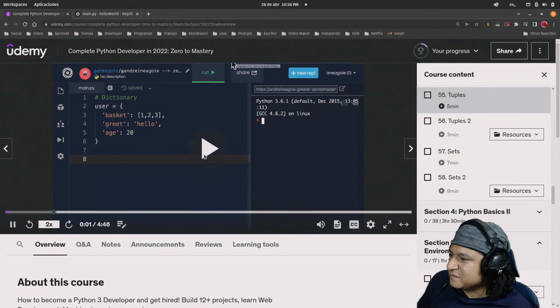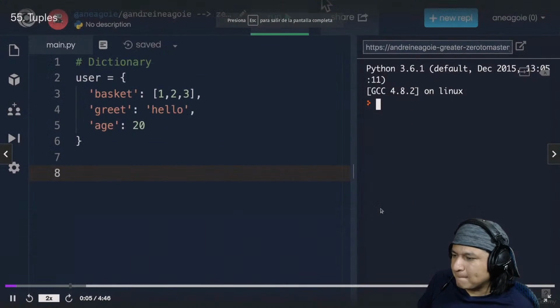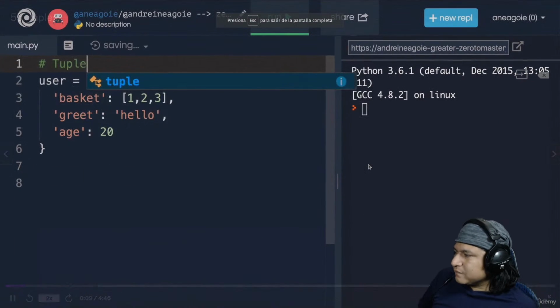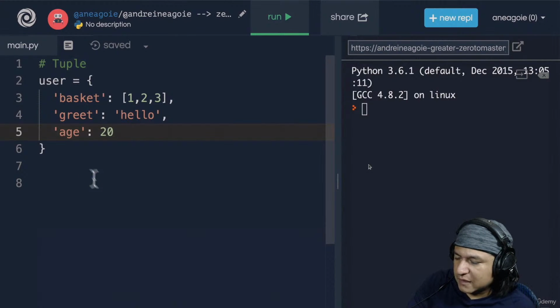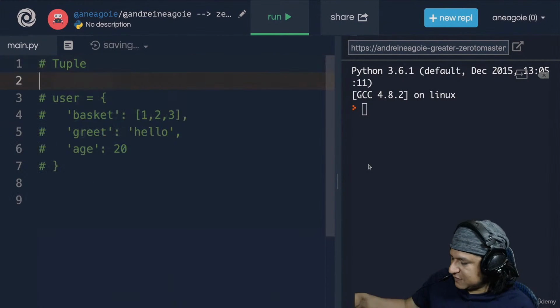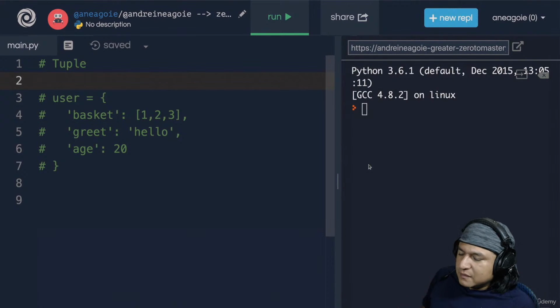Okay, tuples. The third data structure, as we continue down our different data types in Python. This one is called a tuple, or tuple, depending on how you like to pronounce it. And we actually saw this slightly when we talked about dictionaries. What are tuples? Well, a tuple is like a list, but unlike lists, we cannot modify them. Yeah, they're immutable, so you can think of them as immutable lists. And they look like this.